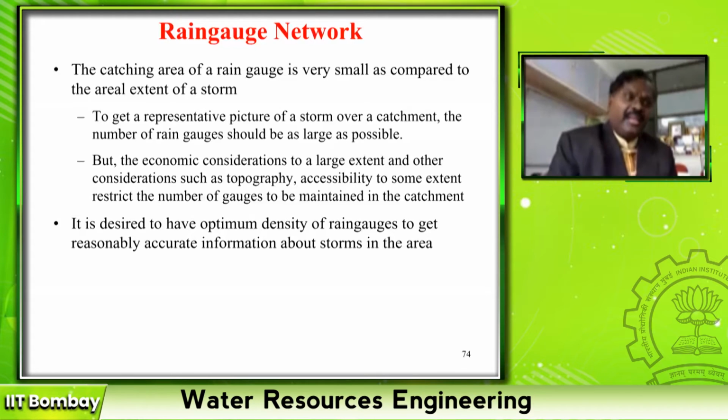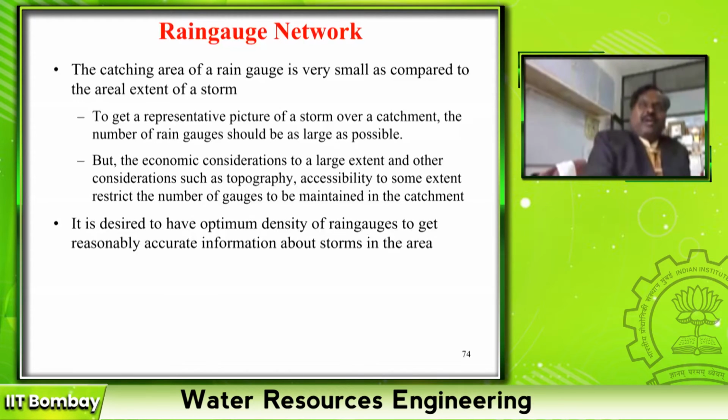Because the areal extent of rainfall is not uniform. You might have realized when you were here for the last 3 years, when it was raining in your hostel, there may not be any rain at the department or no rain at the gate. But when it is raining heavily here in the department, there may not be any rainfall at the hostel. Or it may be raining at both locations, but the intensity may be different. So all these things can be observed only when you are able to measure, right?